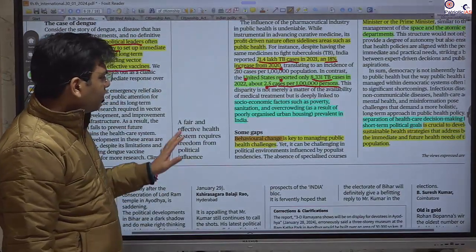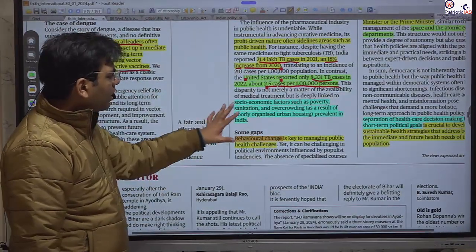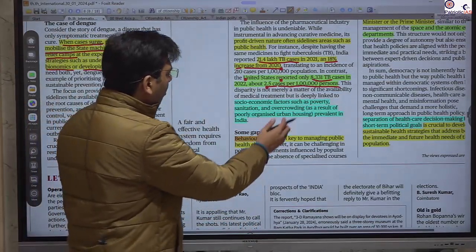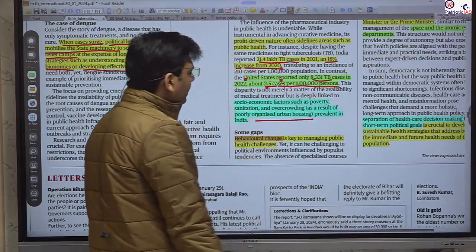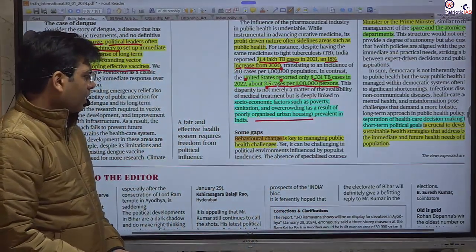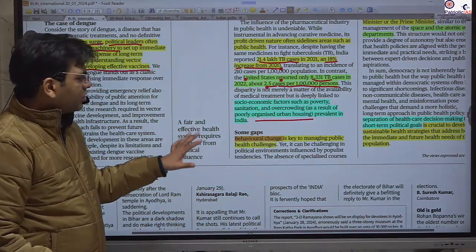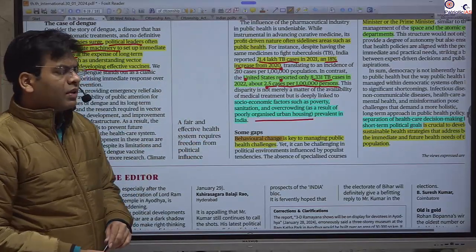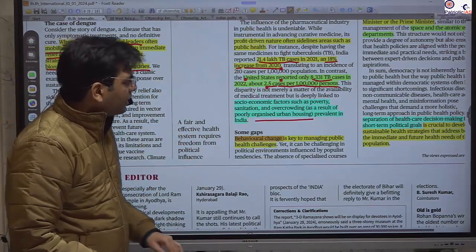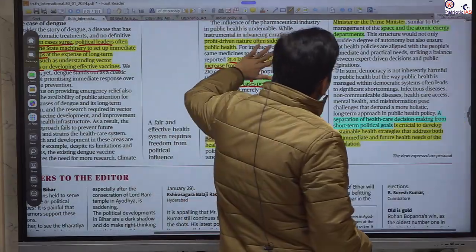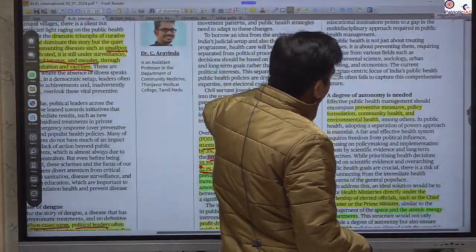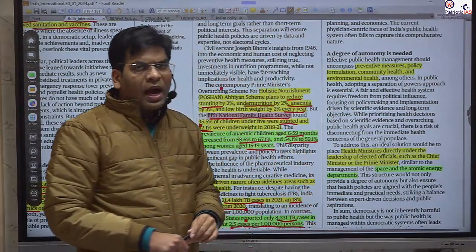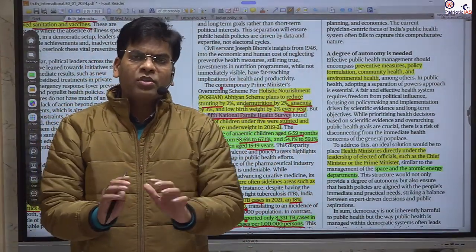Socioeconomic factors such as poverty, sanitation, and overcrowding are the main reason for all these diseases, due to unorganized urban housing. And behavioral change is very important in the case of health issues. This is creating a major challenge. Behavioral change can be achieved only with continuous awareness programs, policy, and effective implementation.